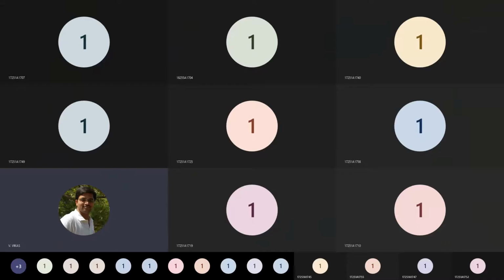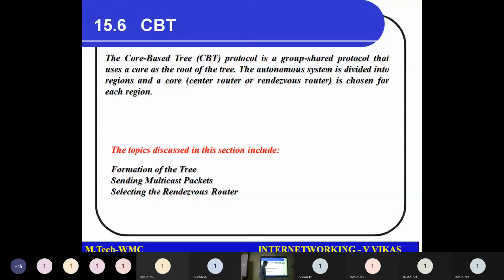So, in the previous class, we have discussed two routing protocols for multicast communication. That is multicast open shortest path first and distance vector routing for multicasting. Okay, DVMRP we call it as. Then we have another one which is CBT. This is core based tree approach.